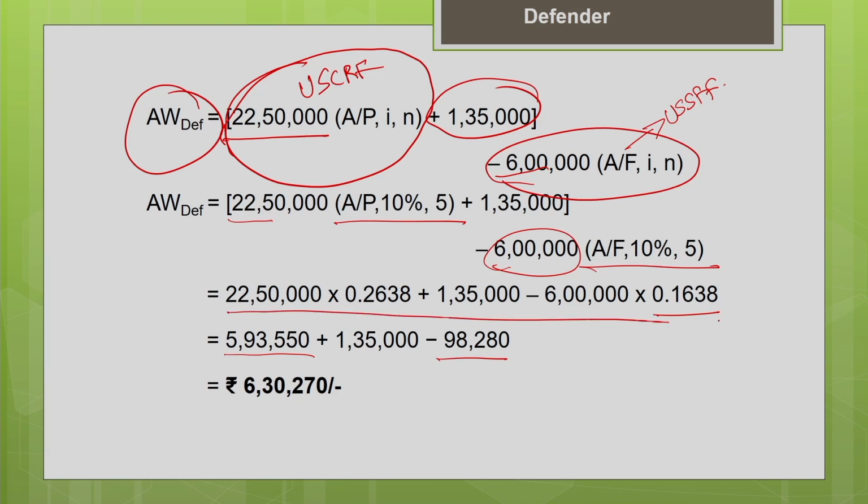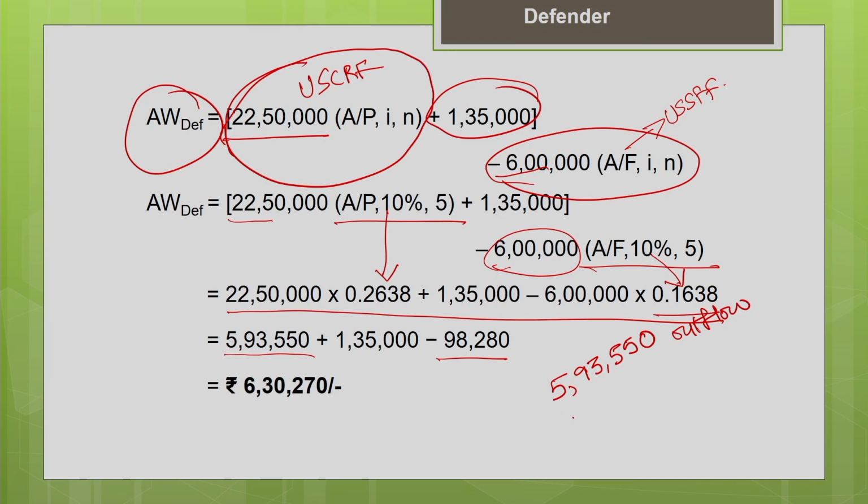Now you substitute it. The factor corresponding to this is 0.2638, and here the factor is 0.1638. When you simplify, you will get this value. So the annualized initial cost of the defender is 5,93,550. This is an outflow.